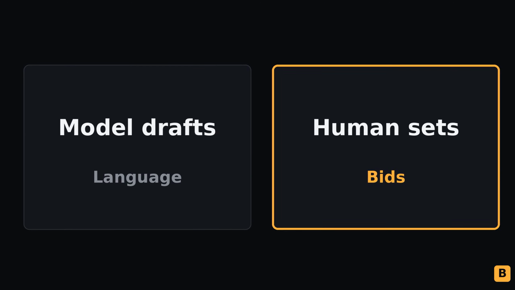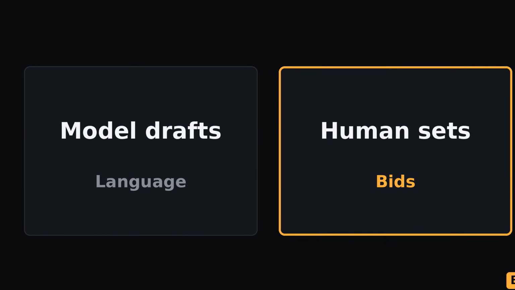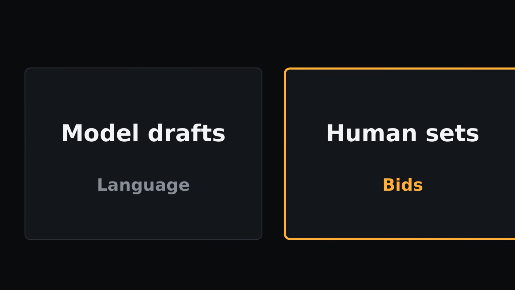Step 3. Keep the human on bids. ChatGPT can draft a bid rationale paragraph. It cannot see live auction pressure, conversion delay, or the $284 you just cut from waste. Bid changes move real money in hours. Language changes move money in days. That is why bids stay human after the RSA and benchmark work are done.